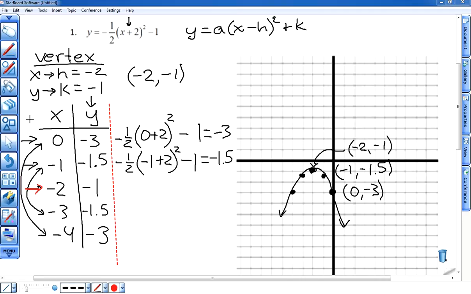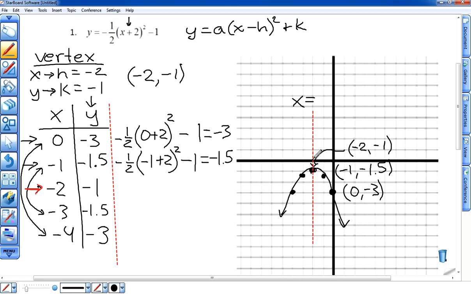So I've got my vertex and 2 other points labeled. What I want to do next is draw and then label my axis of symmetry. We know the axis of symmetry goes right through the vertex and splits our parabola in half. Now a vertical line crosses through the x-axis. Therefore, the equation of a vertical line is x equals wherever it crosses through the x-axis.